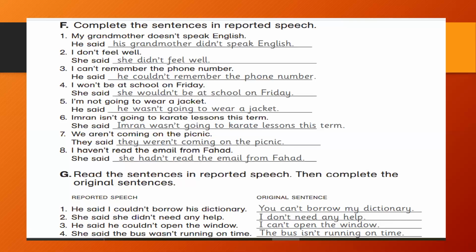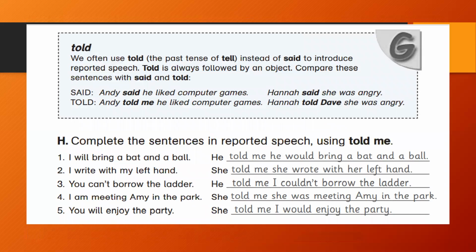Okay, now come to the next page. Use of told. We often use told, which is the past tense of tell, instead of said to introduce reported speech. Told is always followed by an object. Compare the sentences. In the first sentence, Andy said he liked computer games.